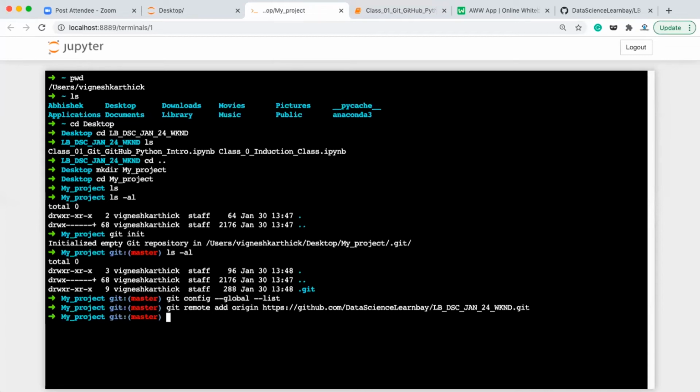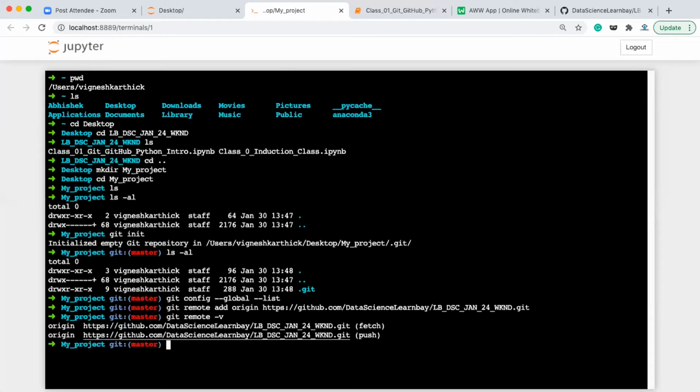If you want to check whether it is linked or not, you can write git remote -vv to verify. It will show you that this current repository is linked with this repository, where you can run the fetch and push command. What we are going to do.